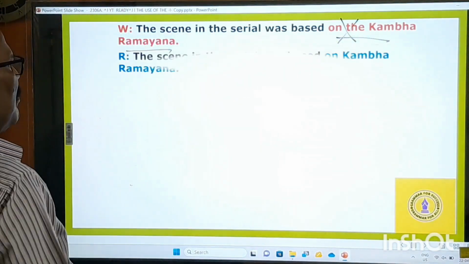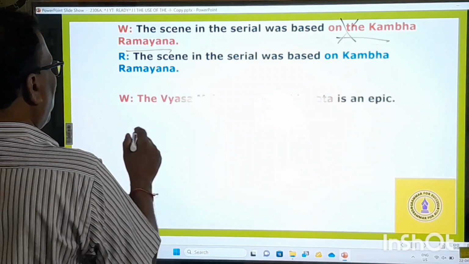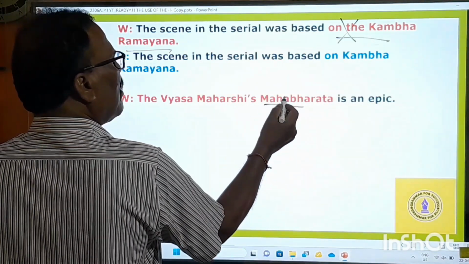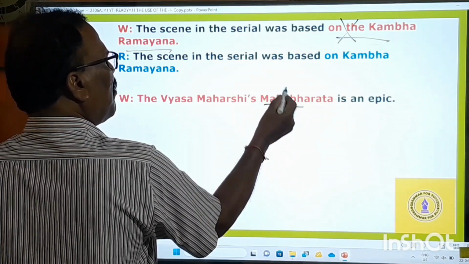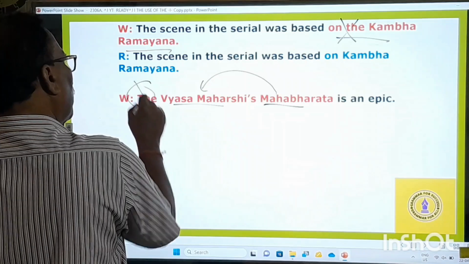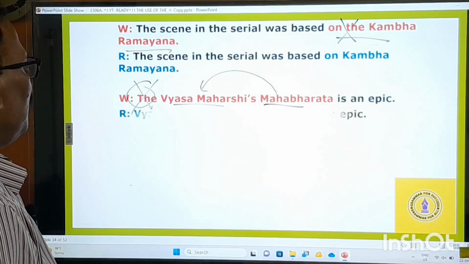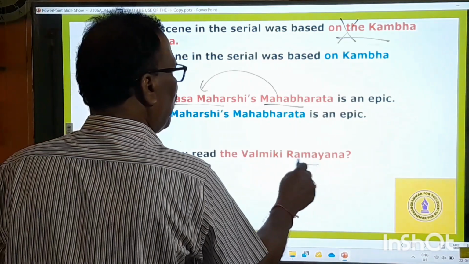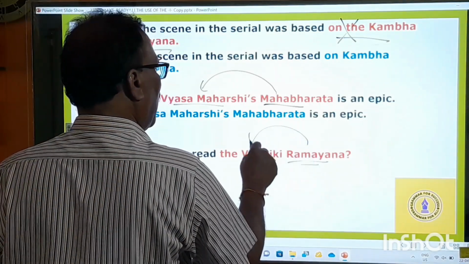And then comes Vyasa Maharshi's Mahabharata, an epic. Mahabharata is the name of a religious book. Before that, the writer's name is there, so no need to use the. Have you read the Valmiki Ramayana? Ramayana is a religious book. Before that, the writer's name is there. No need.